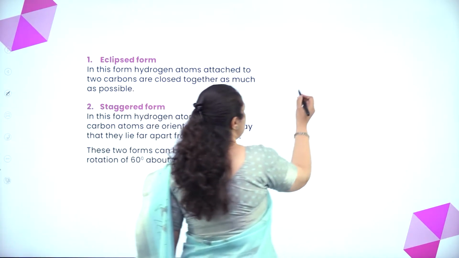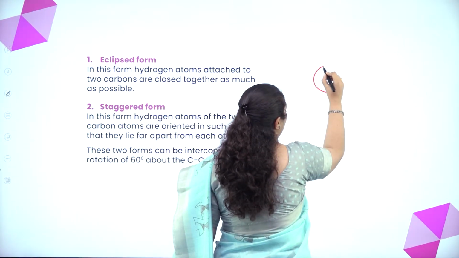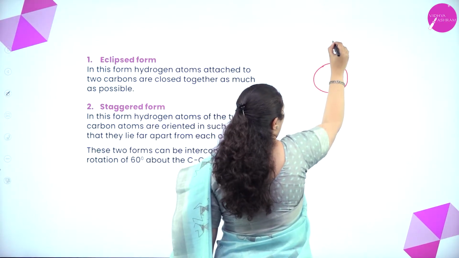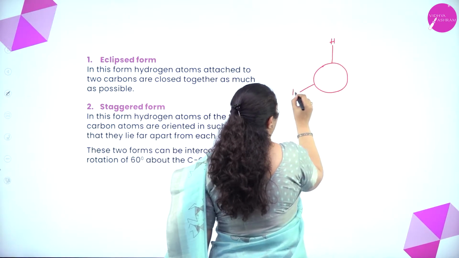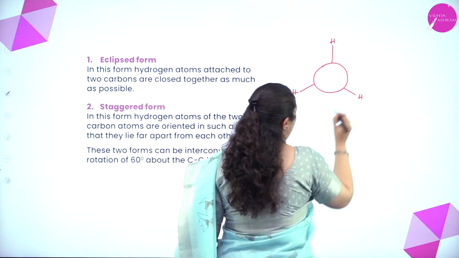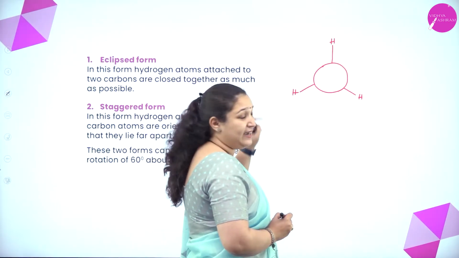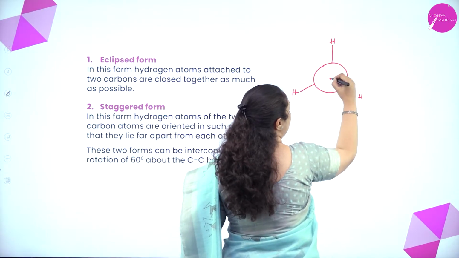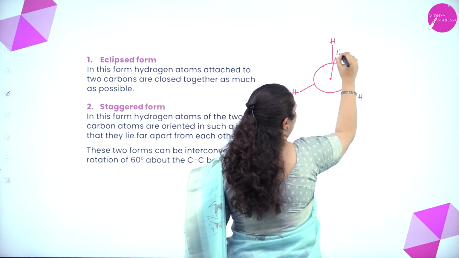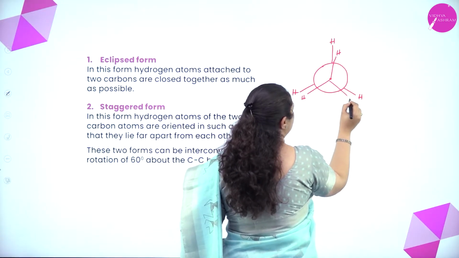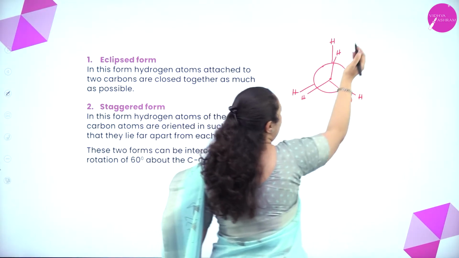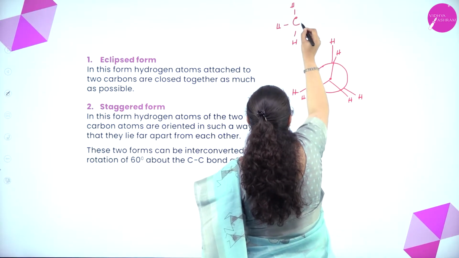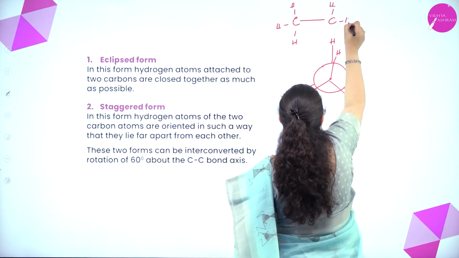Now, if the first carbon atom, I'll just put it in the form of a circle. This is the first carbon atom which is attached to 3 hydrogen atoms and it is like this. The second carbon atom, I will put it here. This is the second carbon atom. It has got hydrogen atom, hydrogen atom and hydrogen atom. So, I am showing the molecule of ethane like this. See, I have one carbon with 3 hydrogen atoms, the second carbon atom with 3 hydrogen atoms.